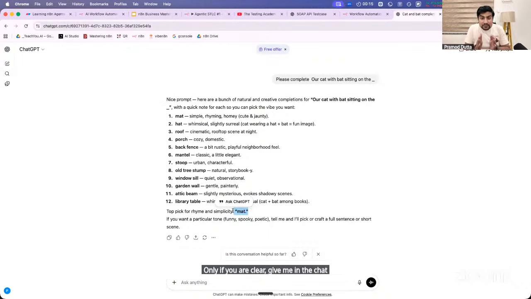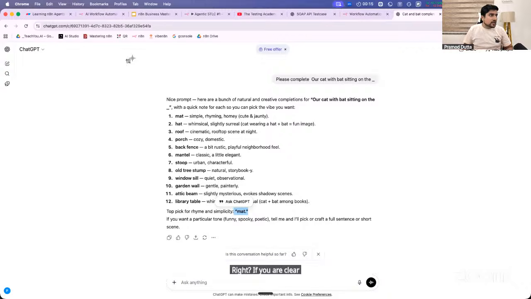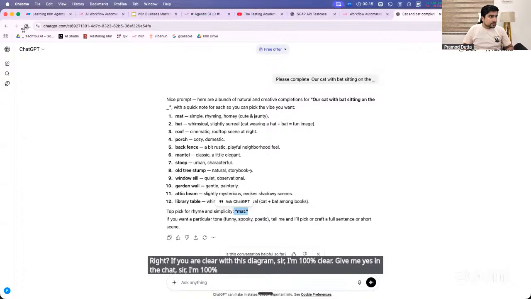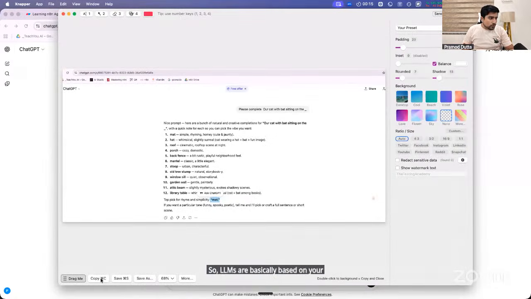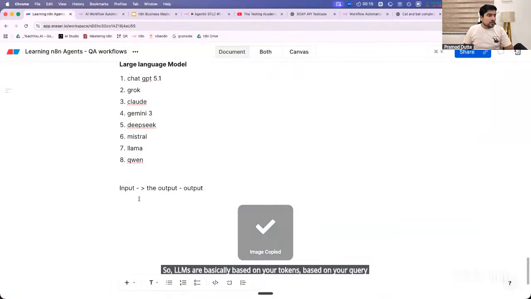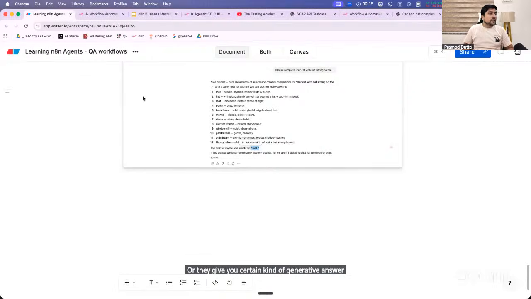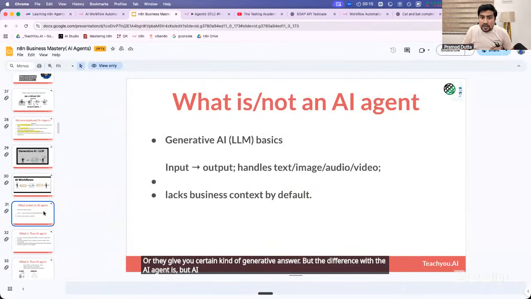So LLMs are nothing but brain. This is what we have discussed last time also. Is everyone with me? Right? If you are clear with this diagram, give me yes in the chat, sir, I'm 100% clear with this. Okay? So LLMs are basically based on your tokens, based on your query, they predict or they give you a certain kind of generative answer. But the difference with the AI agent is, an AI agent is not an LLM, everyone.